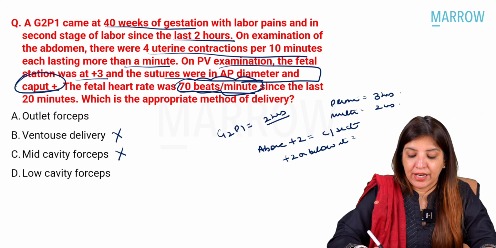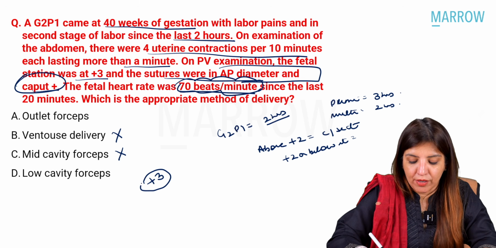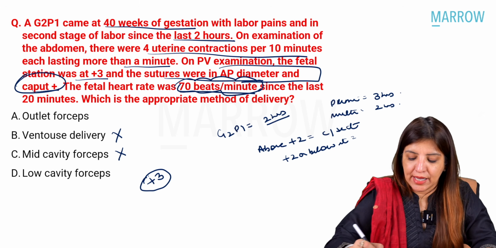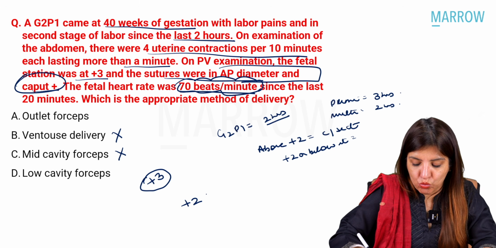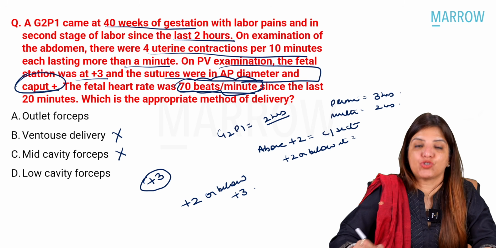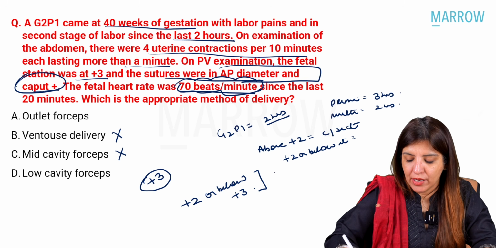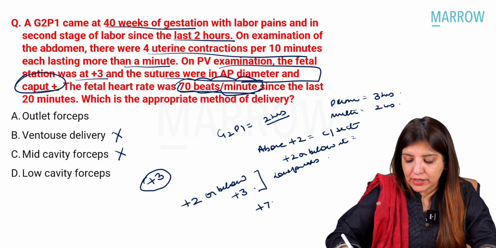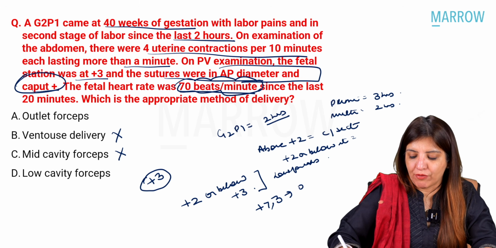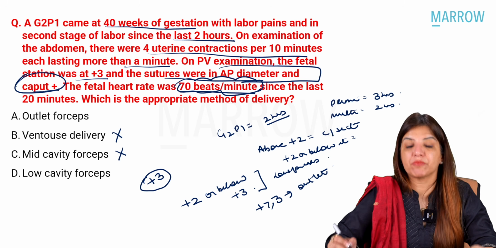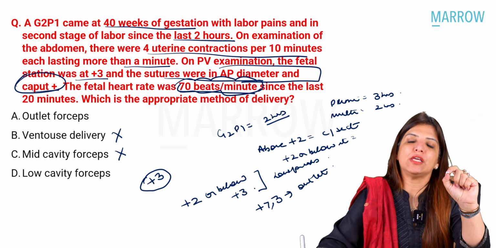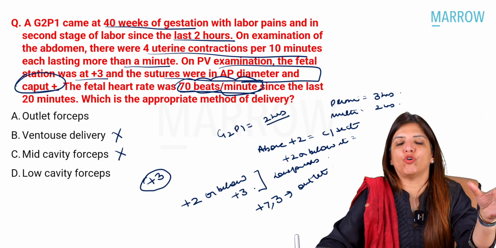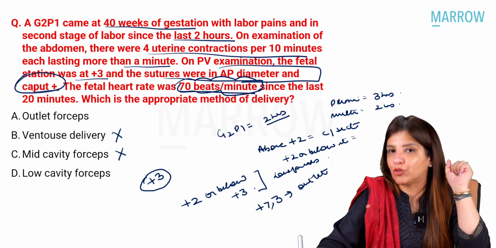Now, please understand, your books say that if station is +2 or below and reaching up till +3 station, you have to apply low forceps, right? And at +3 or more, you have to apply outlet forceps. So at +3, you can either apply low forceps or outlet forceps.